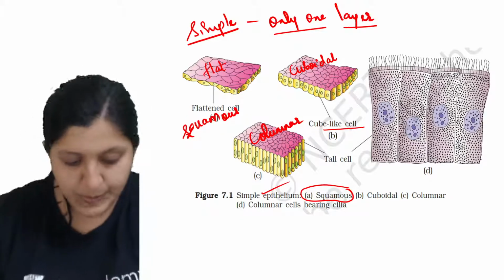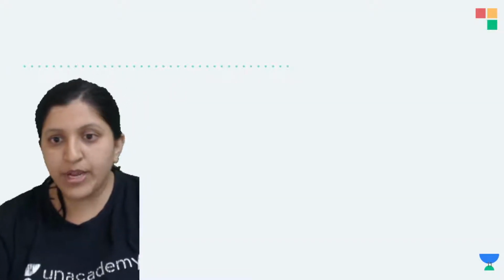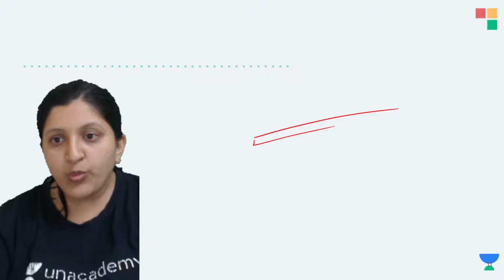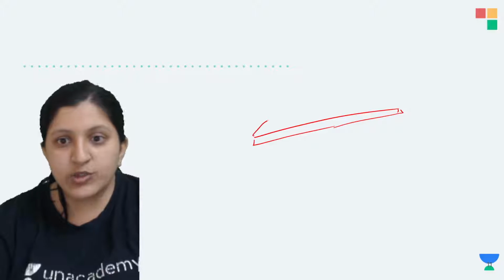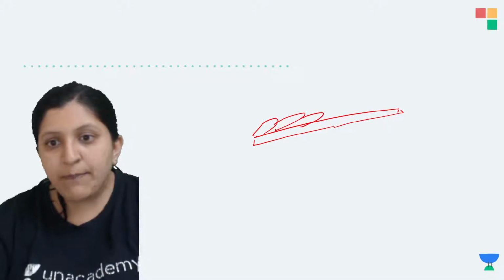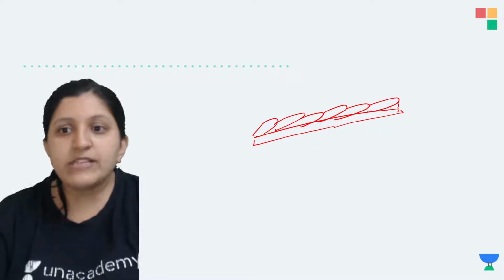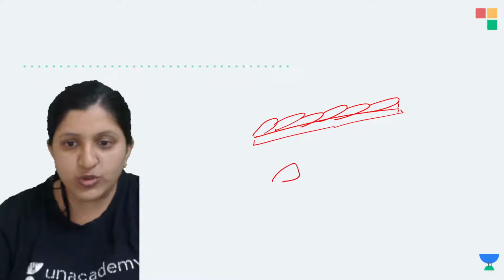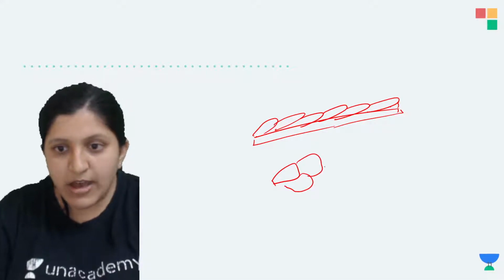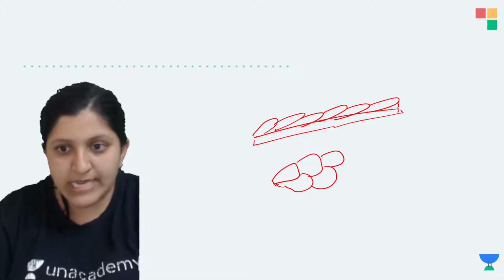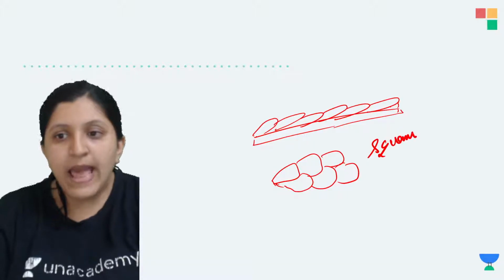I'll just draw it here and explain. So there is a membrane onto which these are placed. Let's draw a flat one. In that case you can find squamous epithelium, so that means only a single layer of tissue. Or we can show it if we are observing a top view. This is a flat cell with a squamous type of arrangement, so this can be called a squamous epithelium.